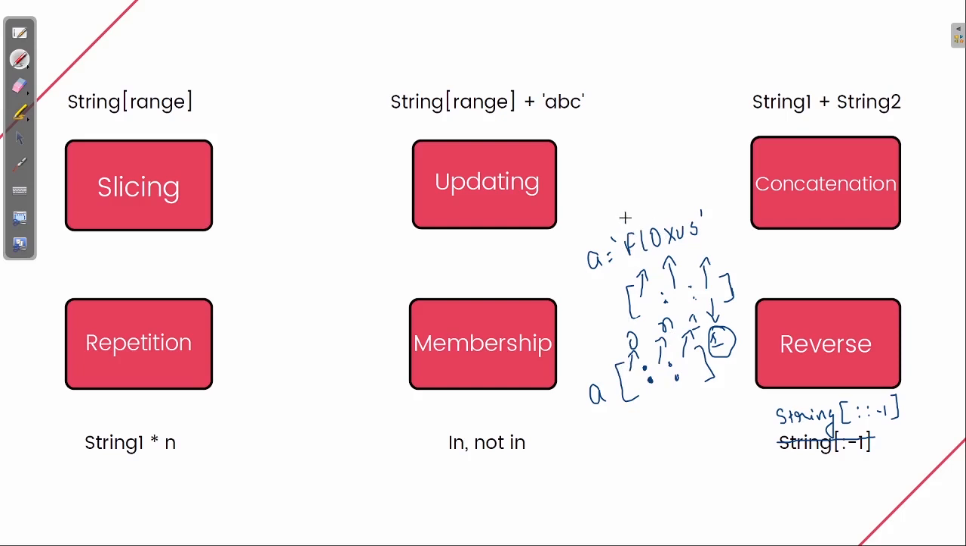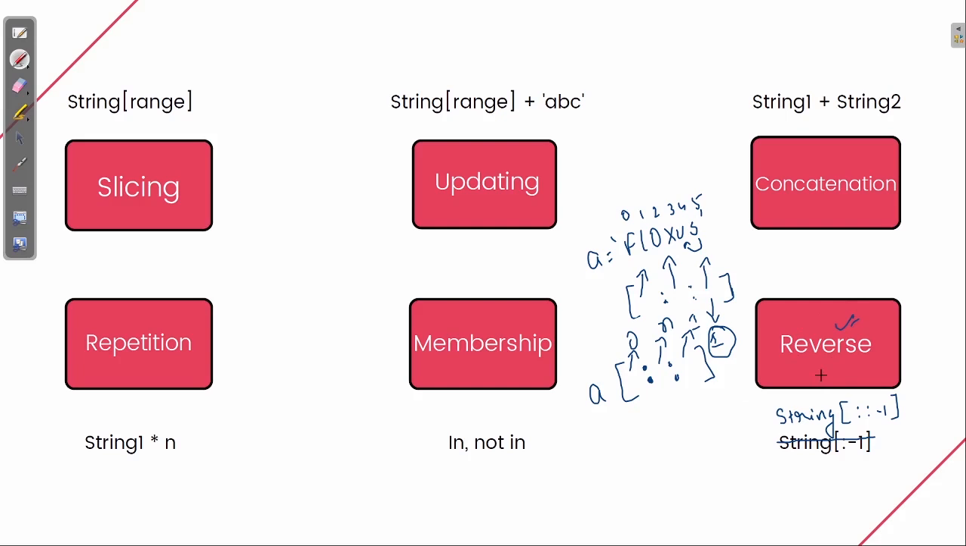Then I have how many characters? Like 0, 1, 2, 3, 4, 5, up to 6. And then here the step count will be taken as 1 and it will print this Floxus. This whole string will be printed. But what I want is to reverse it. What I want is the reverse direction, plus I want to step back. I need to start from here and step back. Why? Because I want to reverse the string.